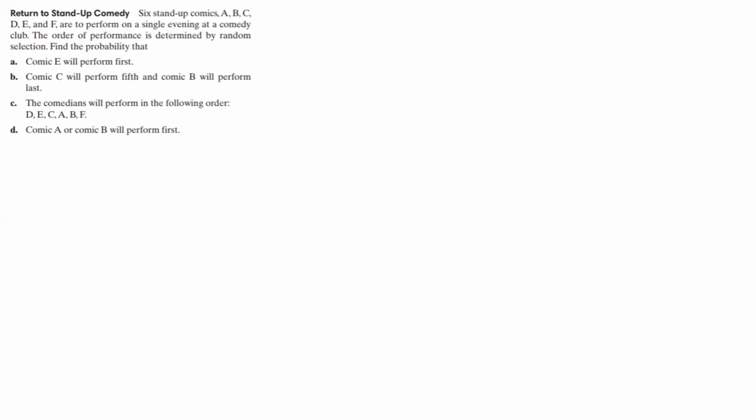The comedians will perform in the following order: D, E, C, A, B, F. And then finally, comic A or comic B will perform first. All right, so we have a bunch of things to calculate here.